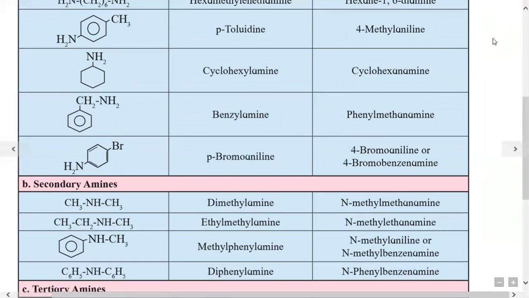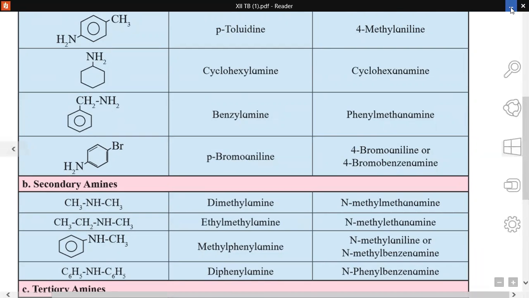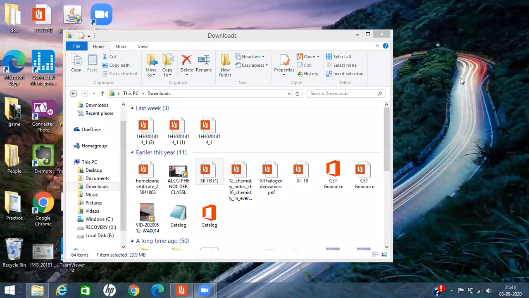So we had studied in this lecture first definition of amine, then classification of amines, and nomenclature, that is common names and IUPAC name of amines. So we will stop here. Thank you.